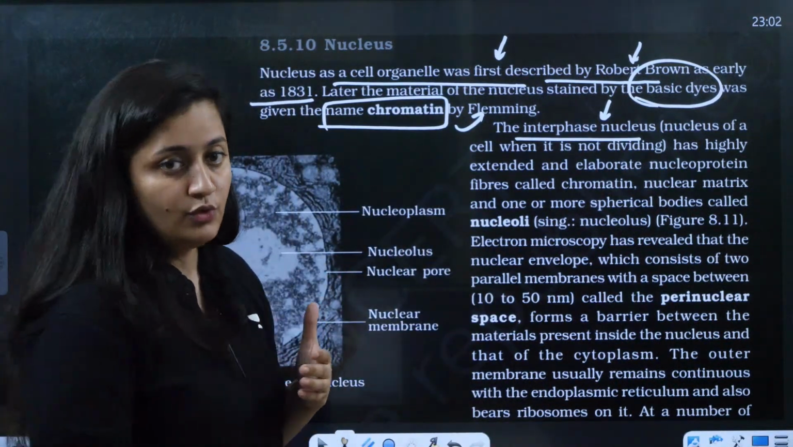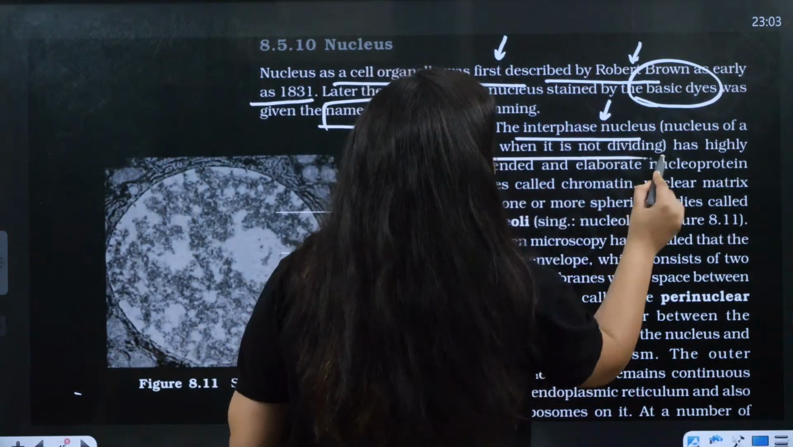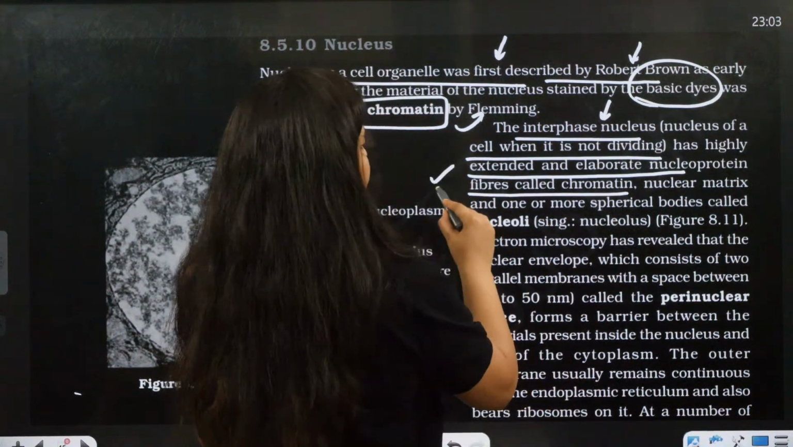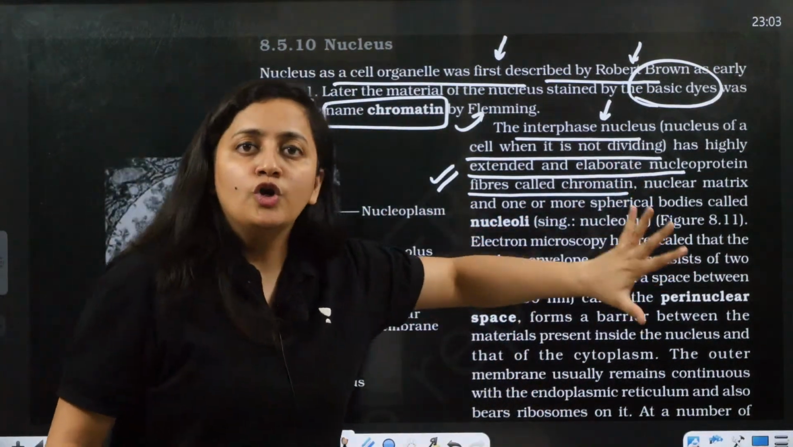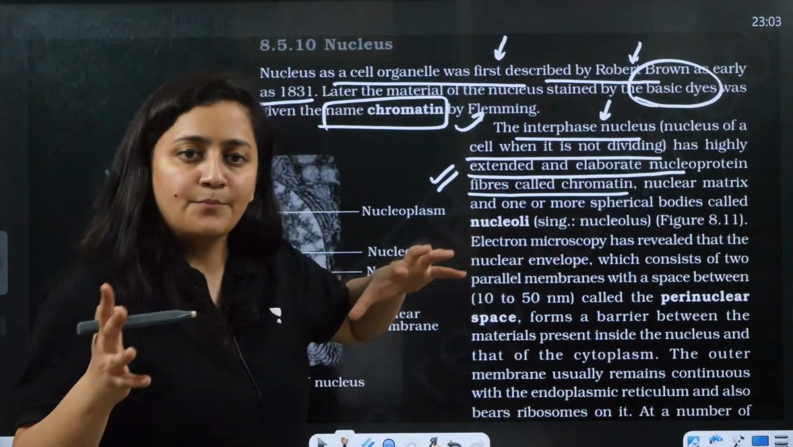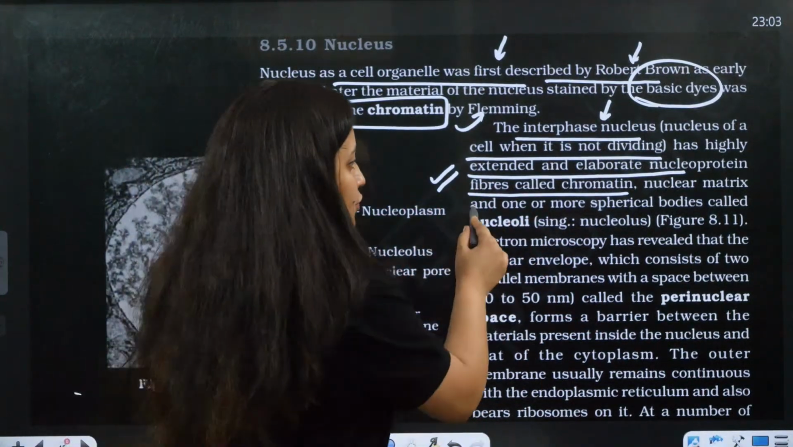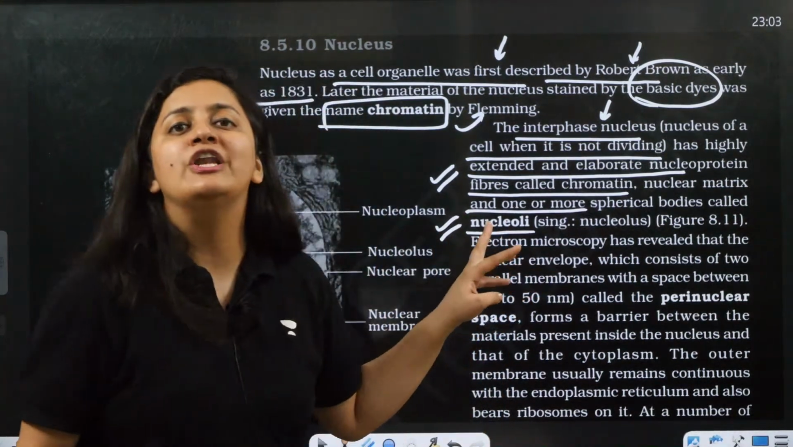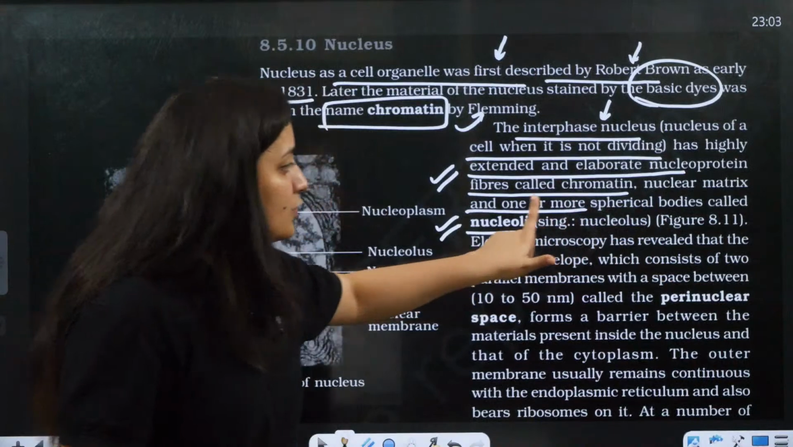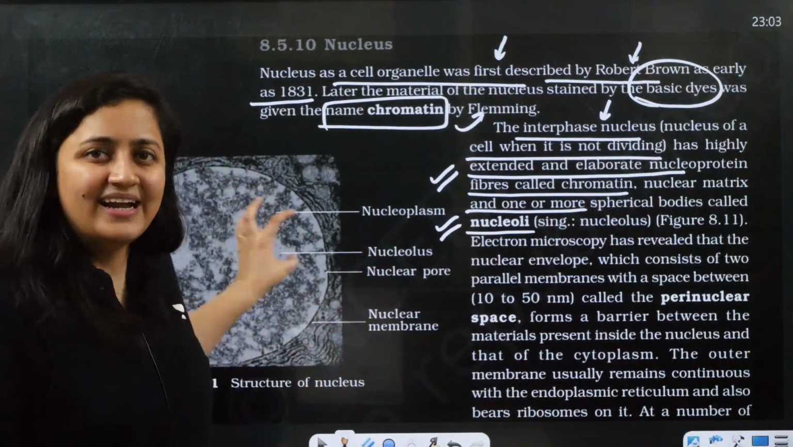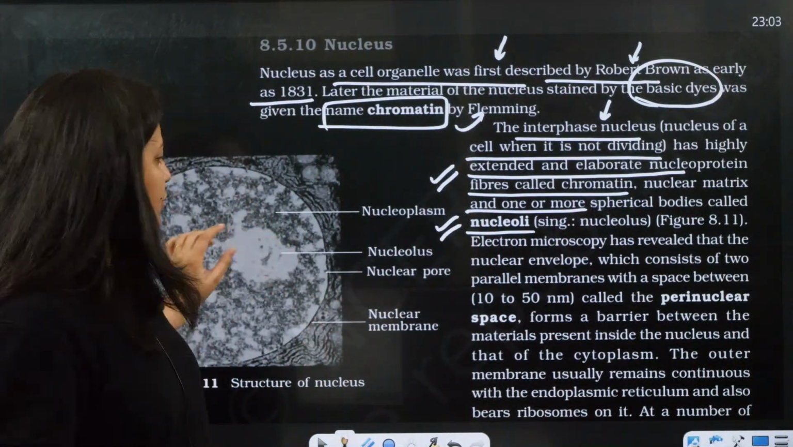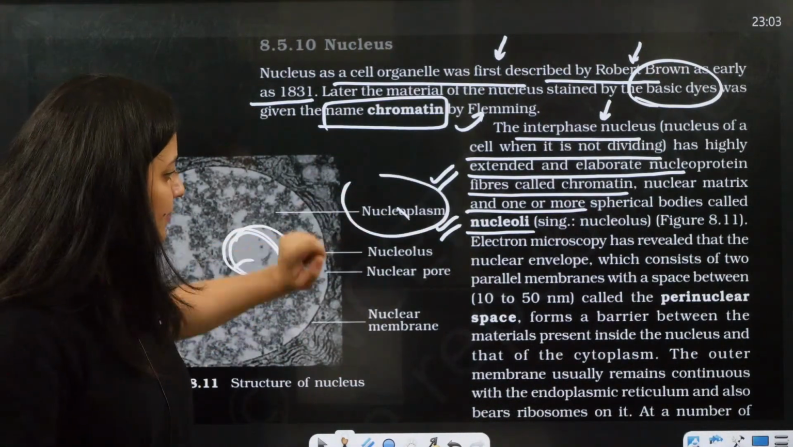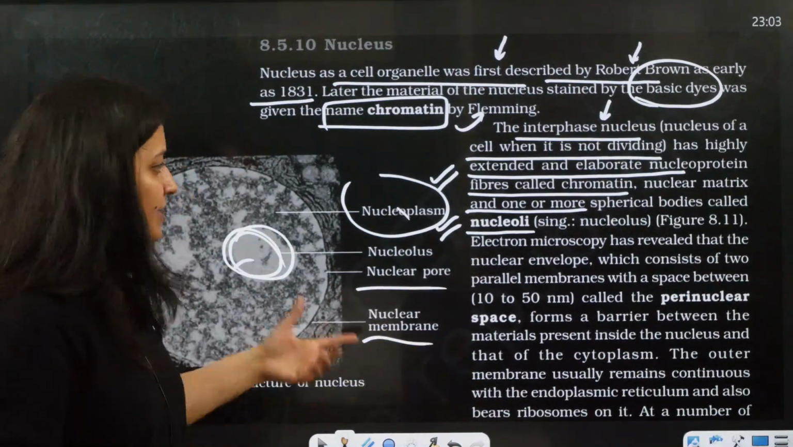Okay, this is what you people need to keep in your head. So interphase nucleus has highly extended and elaborated nucleoprotein fibers. What is chromatin? Nucleoprotein. Nucleic material is there, protein is there. The nuclear matrix is also there, and the spherical body, the nucleolus, is there. Nucleolus is singular, nucleoli is plural. It is not a membrane bound structure; you can see that the material is condensed here. Surrounding the nucleoplasm there is the nucleopore and the nuclear membrane, that's all.